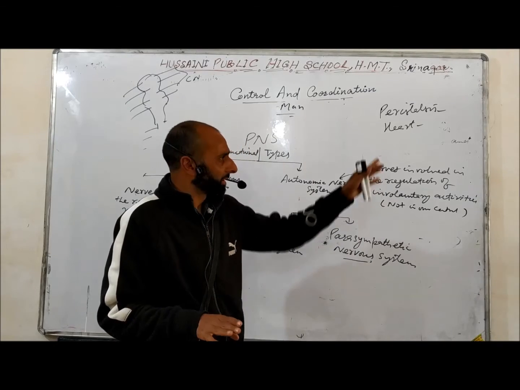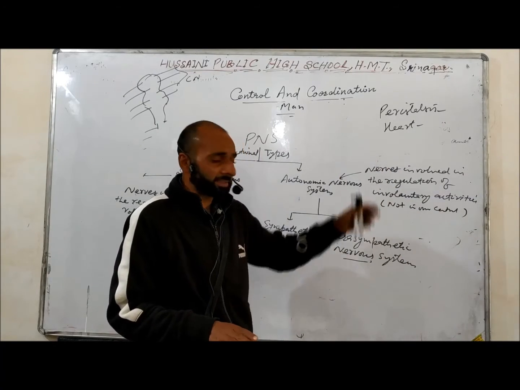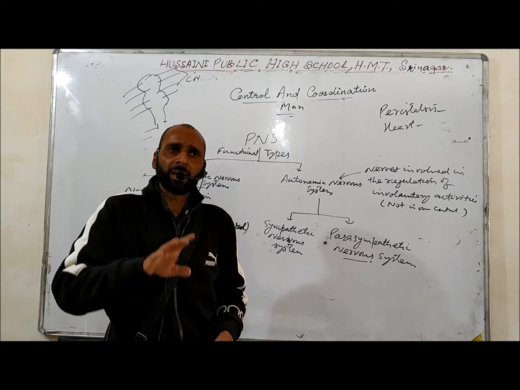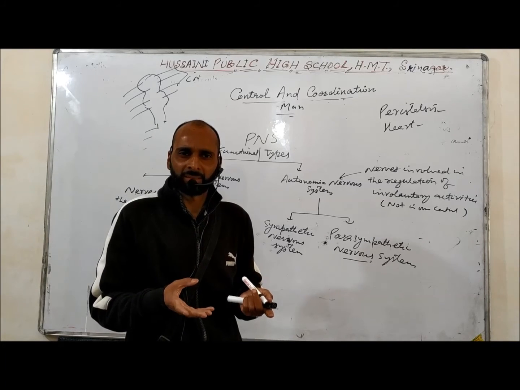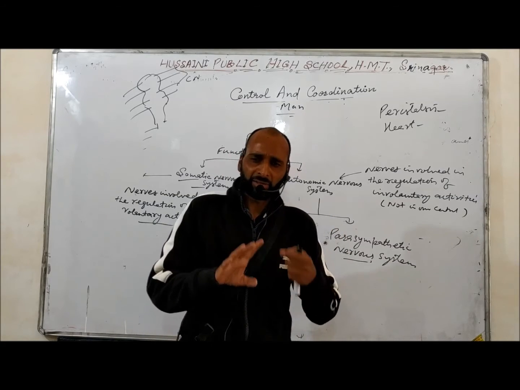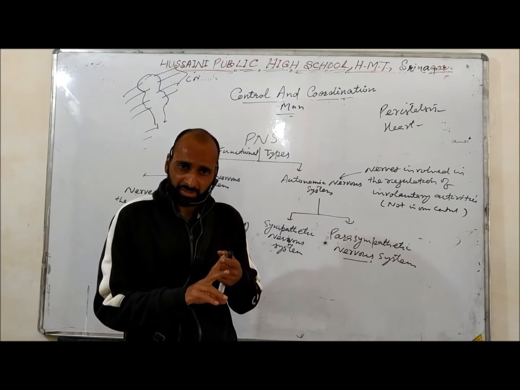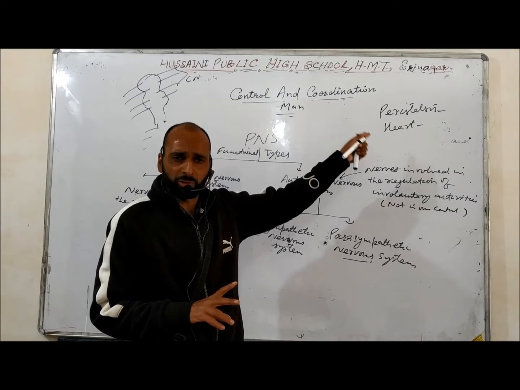There must be two antagonistically acting systems to control their activity.